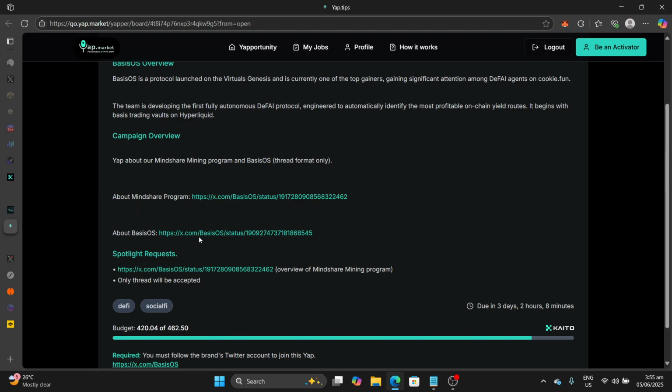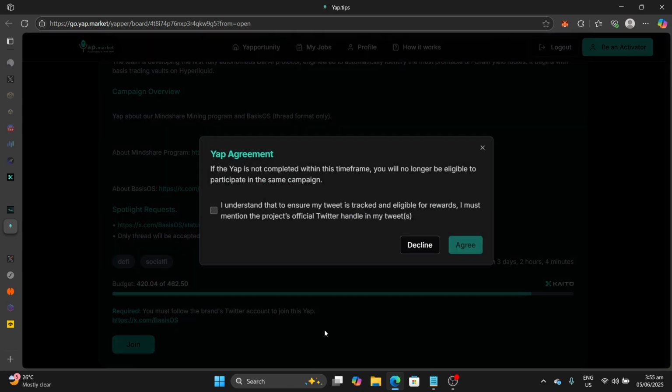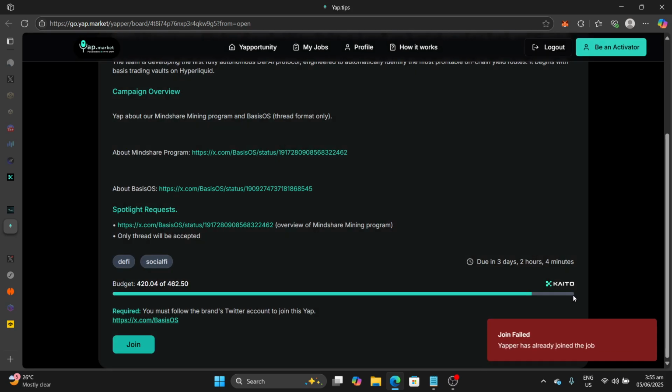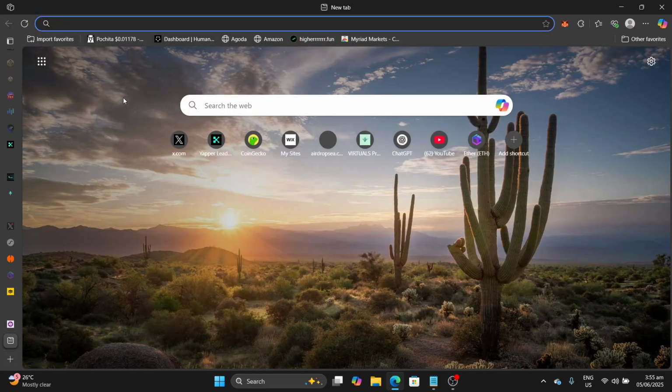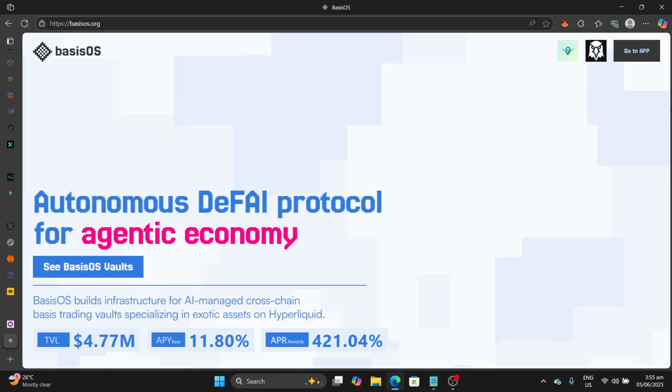Then you have some resources here. Okay, I think I've joined this already. So let me join. So that's how you join. Now that there are still rewards available to be earned, you join. Then you have to submit your contribution before this timer elapses. Okay, so let's go to Basis very quickly to gain an understanding of what it is. I use Basis, by the way, so it's easy for me to yap about it.